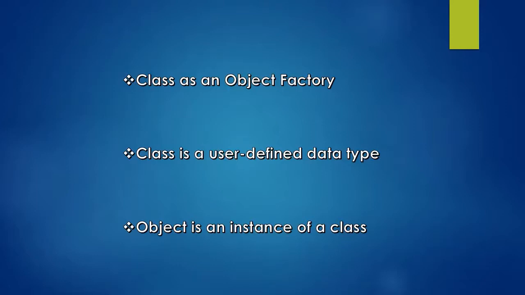In your 8th standard you have learnt about the data types. You know the primitive data types like integer, float, character, long, double. All these are data types, right? Where will you be using these data types? In order to hold a value in a particular variable. Suppose if you want to hold an integer value in a variable, then you have to declare that variable as int data type. If you want to hold a character in a variable, then you have to declare that variable as a char data type.